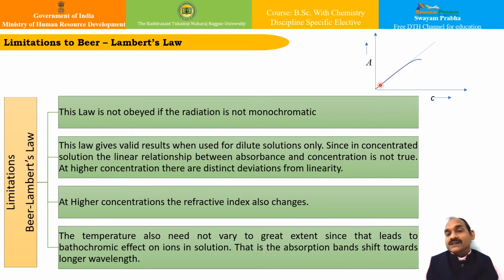You can see over here, as the concentration goes on increasing, this is the expected line. However, it goes like this, so there occurs a deviation. At higher concentration the refractive index also changes, and therefore the law is not valid. Apart from that, the temperature also should not vary to a great extent, since that leads to the bathochromic effect of ions in solution, that is, the absorption band shifts towards the longer wavelength. These are the limitations of the Beer's-Lambert's law.